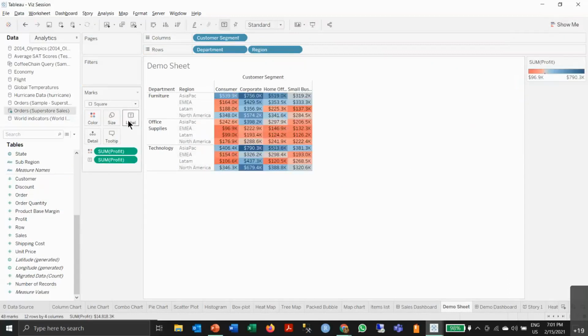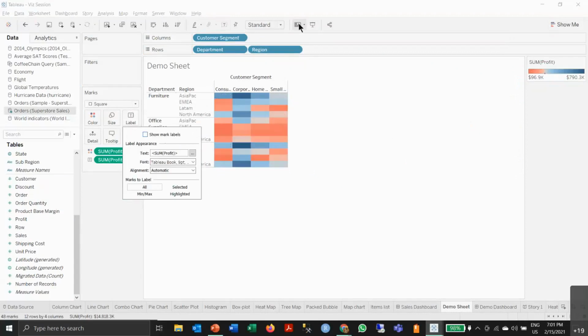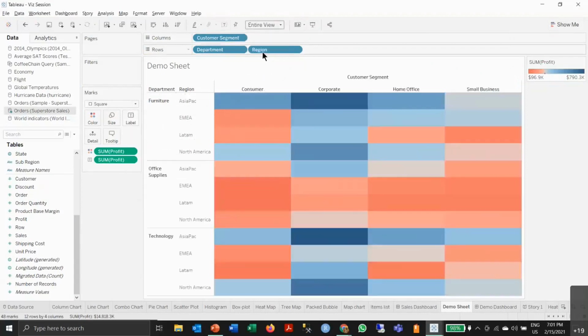It will automatically give you a heat map, and you can just go to labels, switch off the labels, go to view, entire view, and there you have it. So you can see the corporate section seems to be doing well across all the departments and regions, and the office supply department does not seem to be doing well in the European and the American market. So it gives you the magnitude of how profits vary according to department, customer segment, and region.